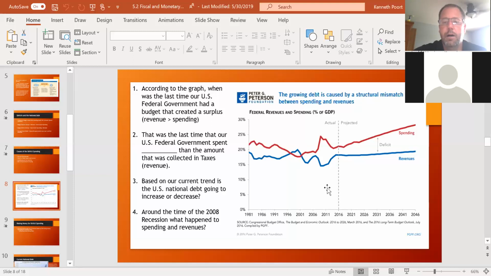And then you can see that big peak there where spending went way high and revenues went way low. That was right about 2008, 2009. As we went through some of those GDP graphs yesterday, this corresponds right with that Great Recession, which usually happens during those time periods. You have to spend a bunch more money as a government because you have to help people, and a lot of people are out of work, so you have a lot less money coming in taxes.